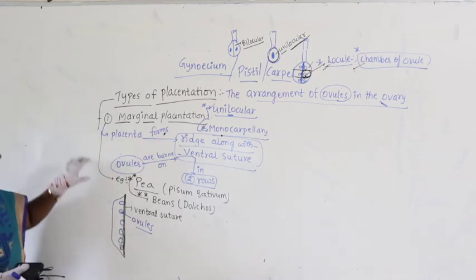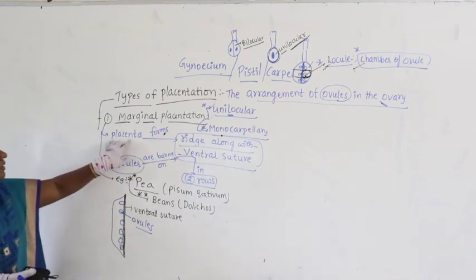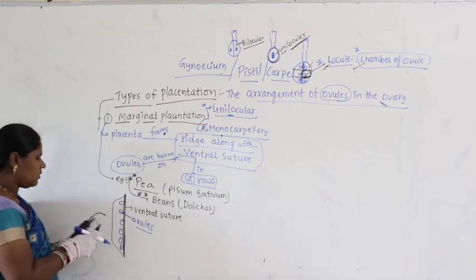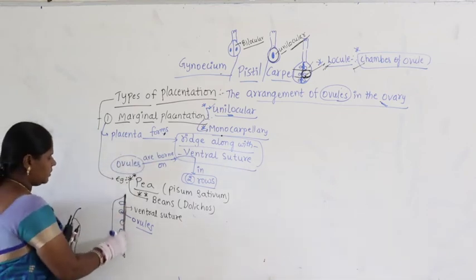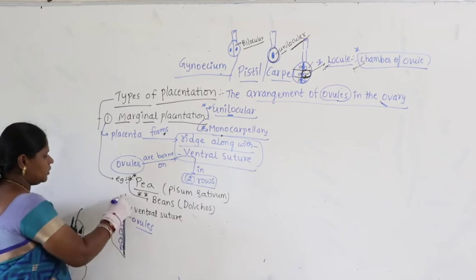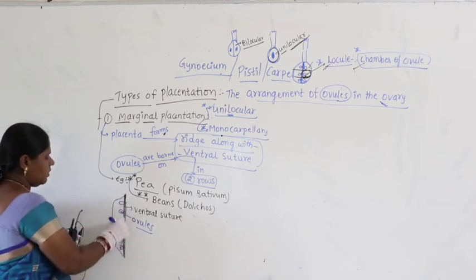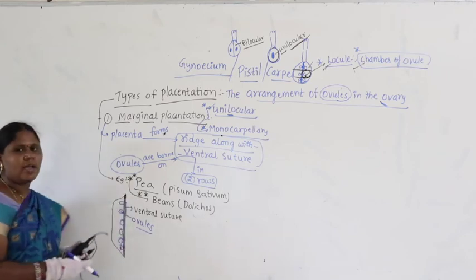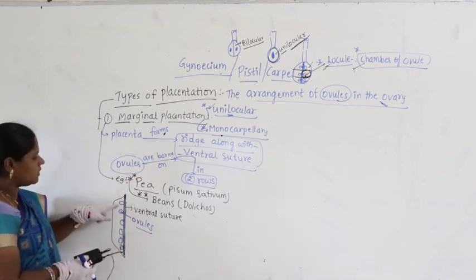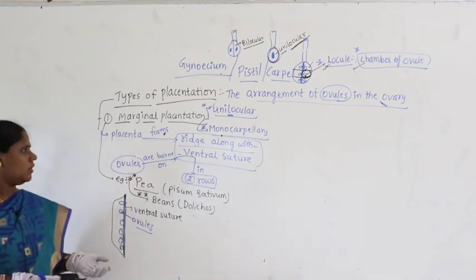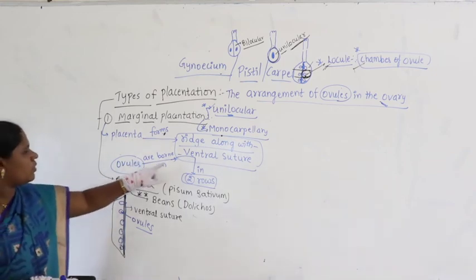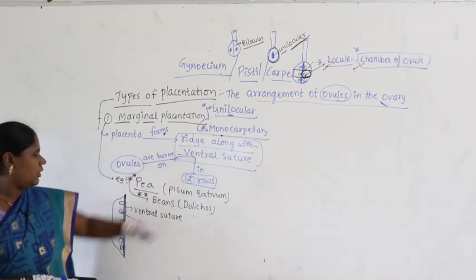I hope you got it, right. Now, look here, the placenta forms a ridge along with the ventral suture. This is the placenta on which ovules are attached, and that forms what is called the ventral suture. So, ovules are borne on the ventral suture in 2 rows.